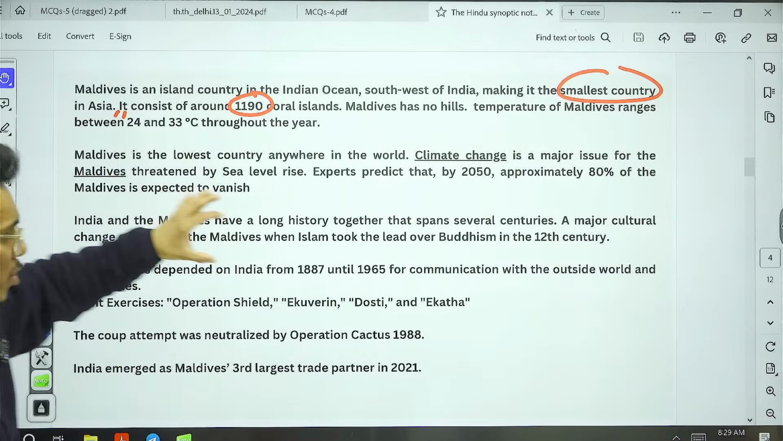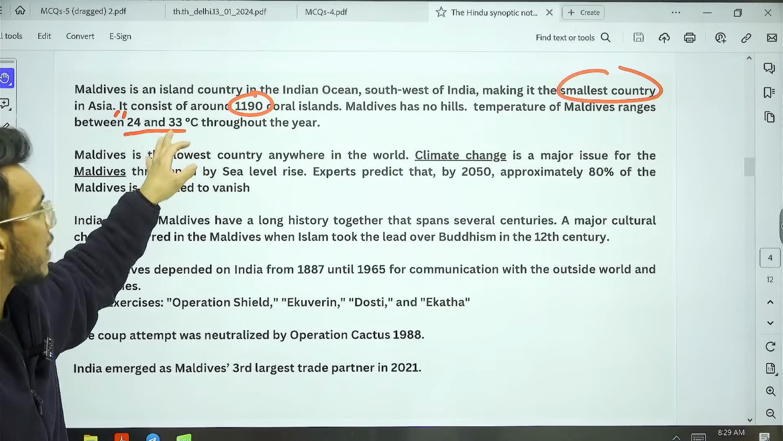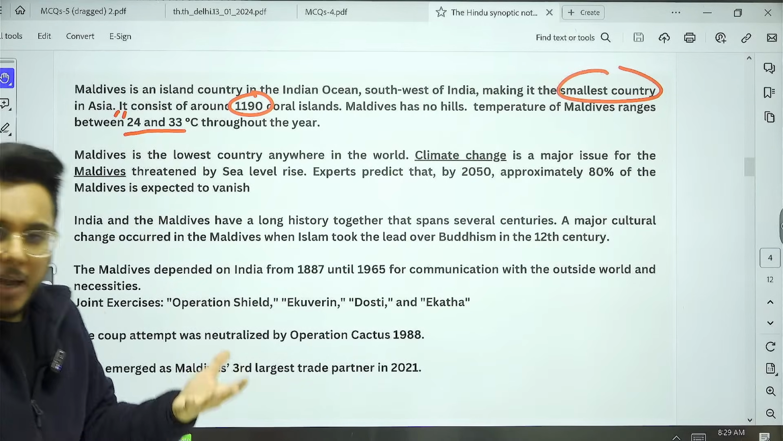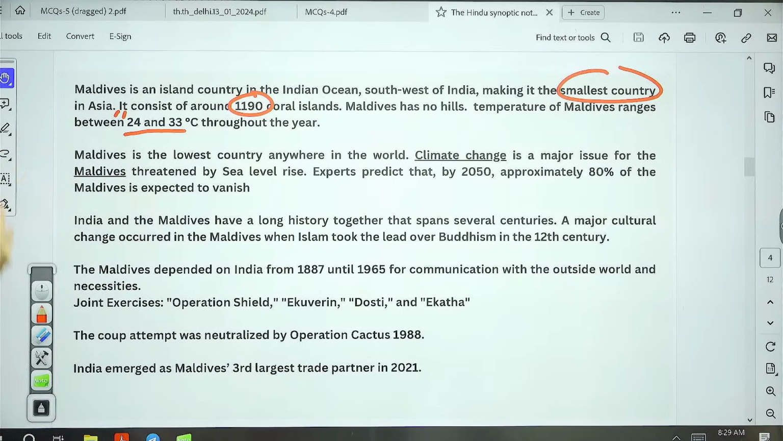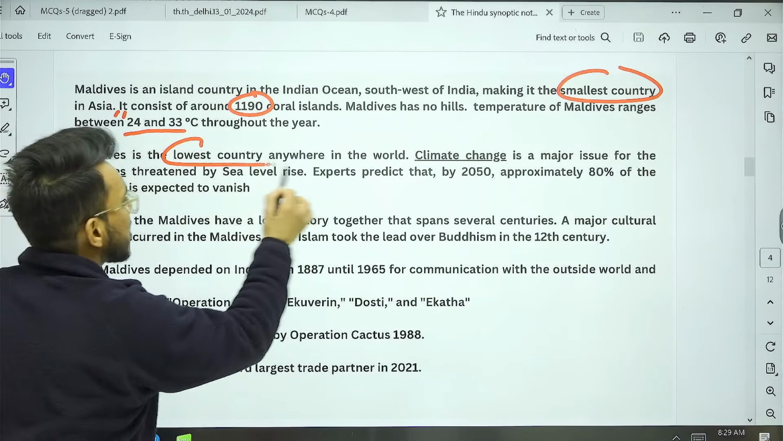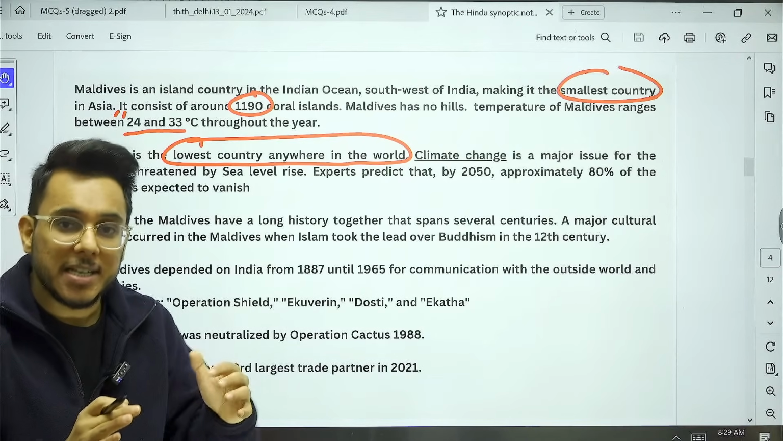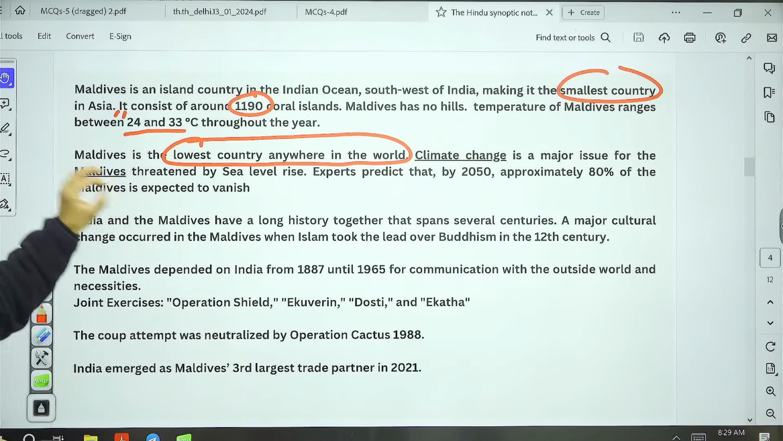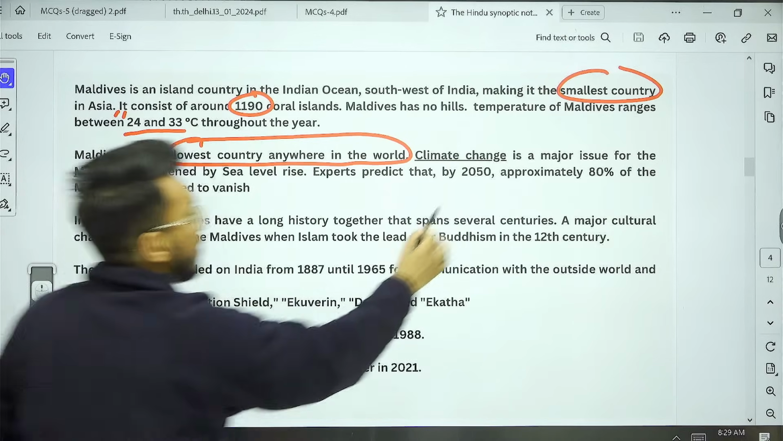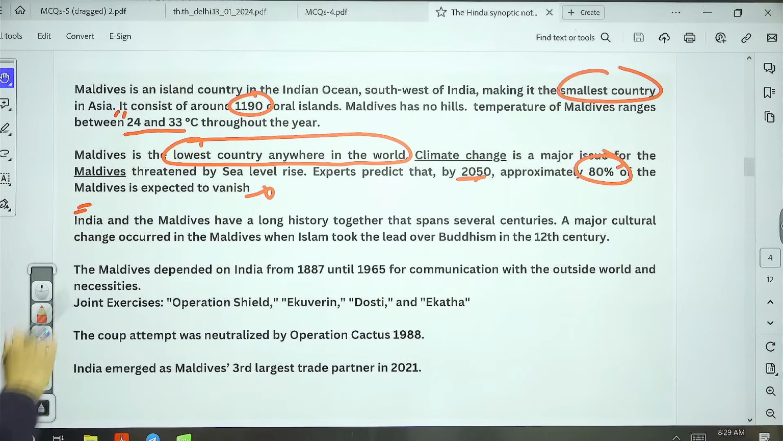And also because of the temperature range, that the temperature ranges between 24 to 33 degrees throughout the year, it becomes a preferable location for tourists around the world. But at the same time, Maldives is also the lowest country anywhere in the world, and because of that, climate change and sea level rise are going to impact Maldives. It is predicted that by 2050, 80% of the Maldives is expected to vanish. So climate change, sea level rise is a big threat.